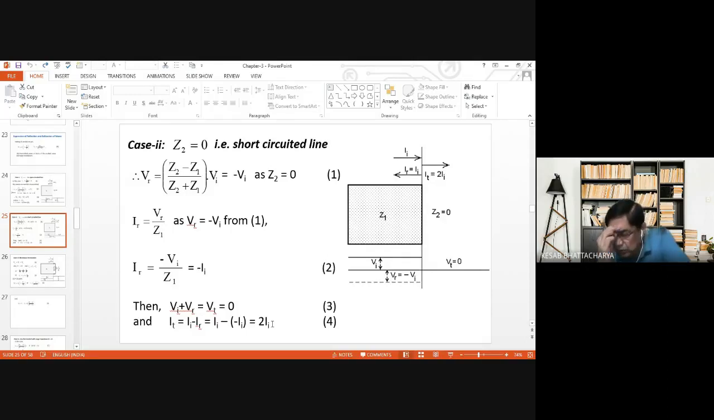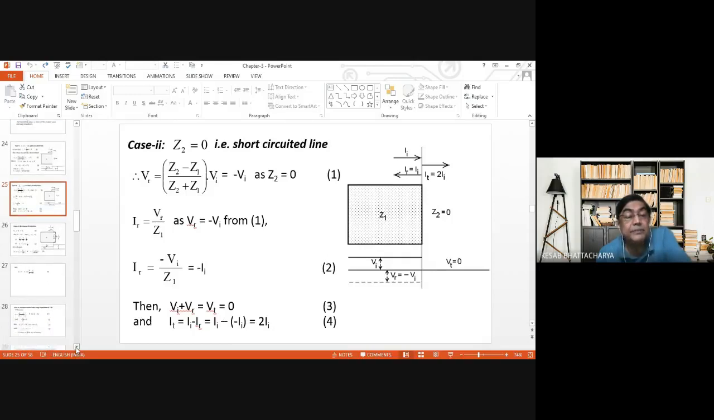So Z2 is equal to 0 means a short circuited line. In the case of short circuiting, there cannot be any voltage at that point. Voltage will be 0, that is obvious. That is why VT is equal to 0. But in the case of short circuit, current increases, and we see that the current becomes twice the incident current. Okay? Is the point clear? Yes, sir.